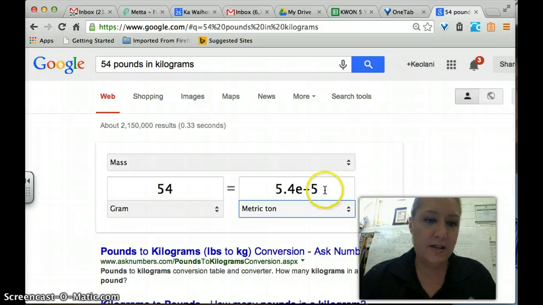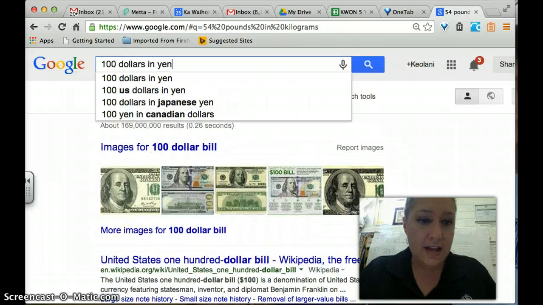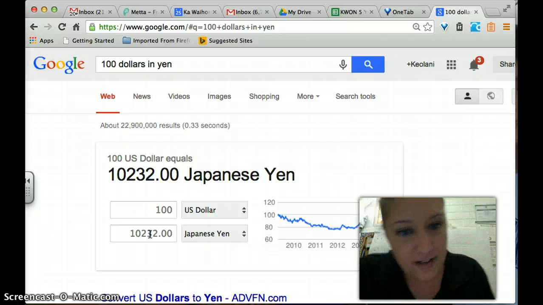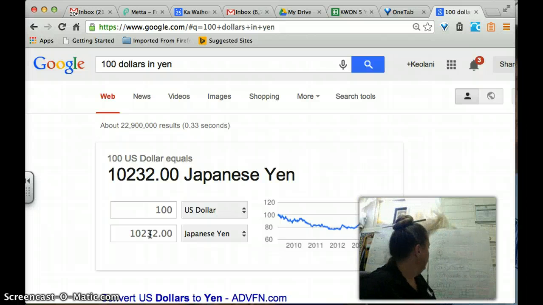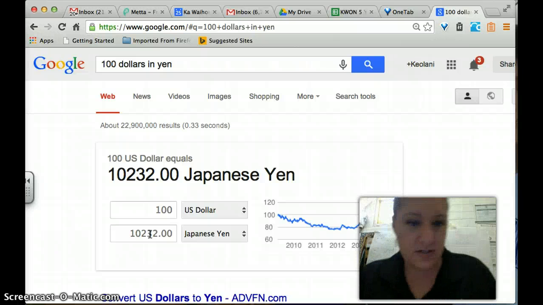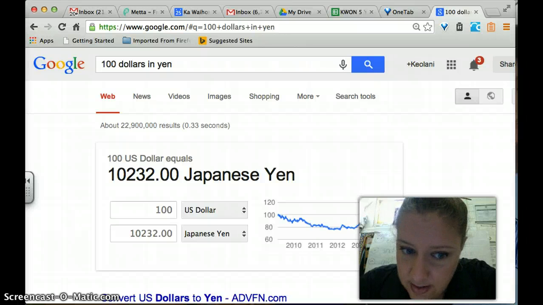You can convert anything, even money. So if you want $100 in yen, you can see $100 American dollars is 10,000 Japanese yen. So you can convert any money. There's also a bunch of other things you can do here, but let's just start with those. What I want you to do now is take your iPad and do some research on whoever your either explorer or biography person is. Have fun.